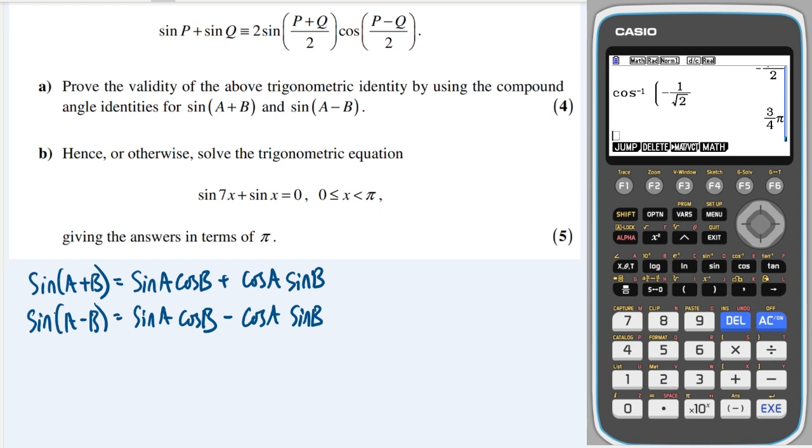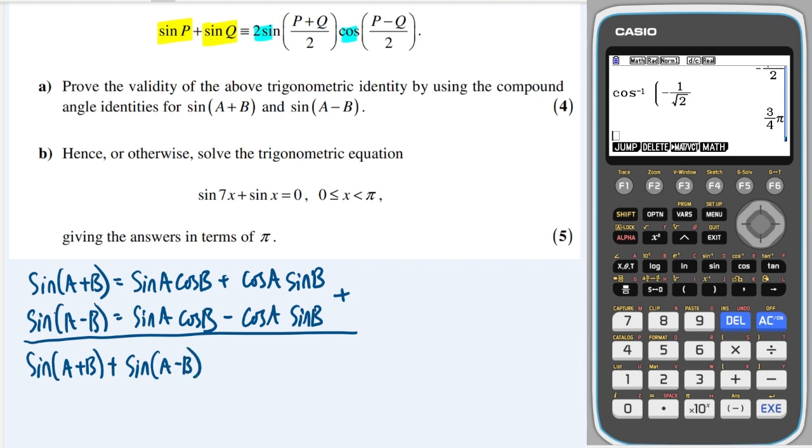Okay, so we've got two sine functions added together, and I can see here it's going to give me two lots of sine cos. So if we add these two together, we're going to get two sine functions added together on the left side. And on the right side, we're going to get two lots of sine something cos something.